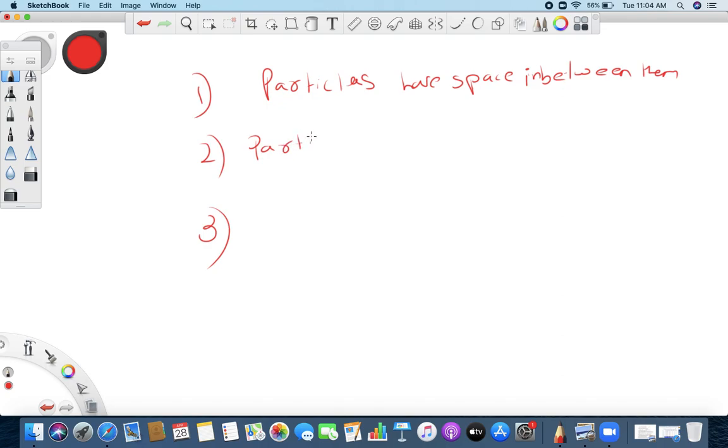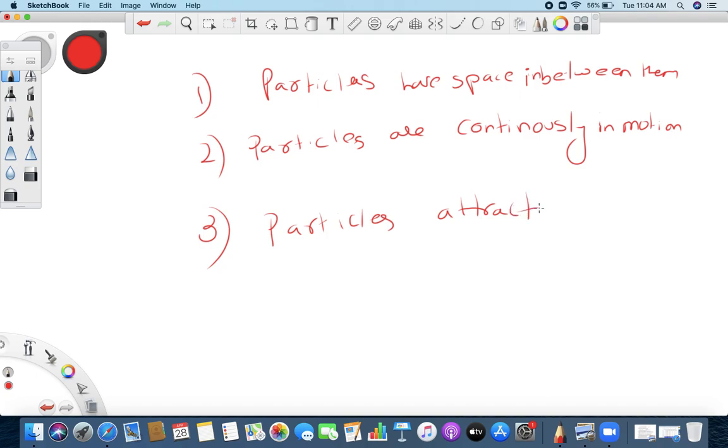Particles are continuously in motion or moving. And the third, particles attract each other. Okay, so these are the three properties or characteristics of particles.